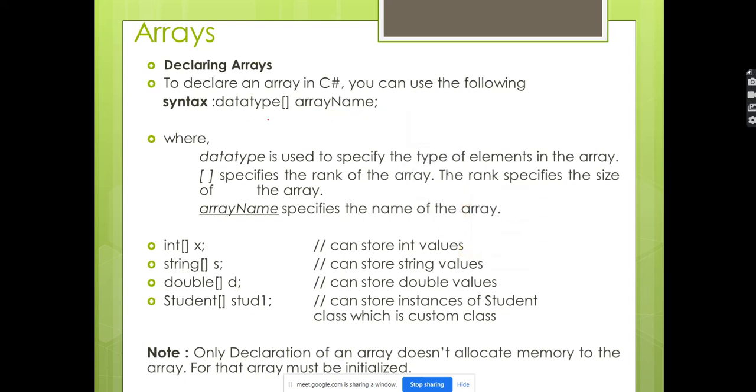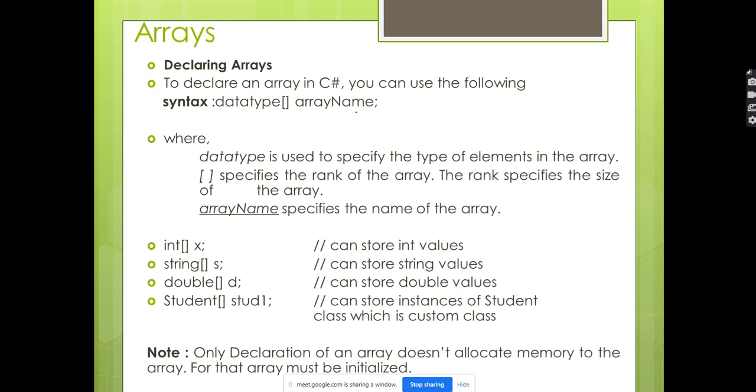Simple: just data type and opening and closing brackets. What do opening and closing brackets indicate? It indicates the programmer or developer working on this code is trying to create an array. If you want to create an array, you have to use these opening and closing brackets. Then the name of the array, whatever name you want. If you want to store employee IDs, keep a meaningful name.